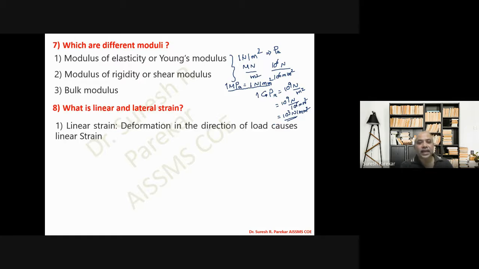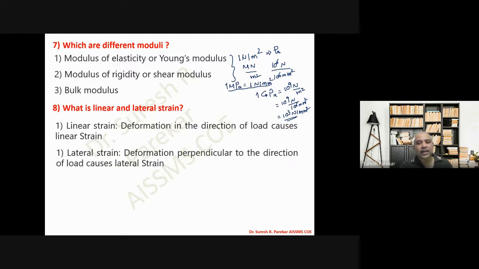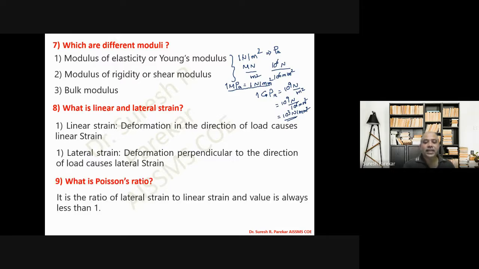What is linear and lateral strain? Deformation in the direction of load causes linear strain, and deformation perpendicular to the direction of load causes lateral strain. What is Poisson's ratio? It is the ratio of lateral strain to linear strain, and its value is therefore always less than 1.